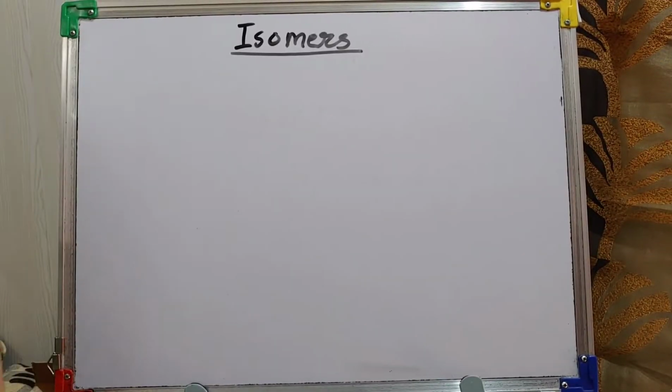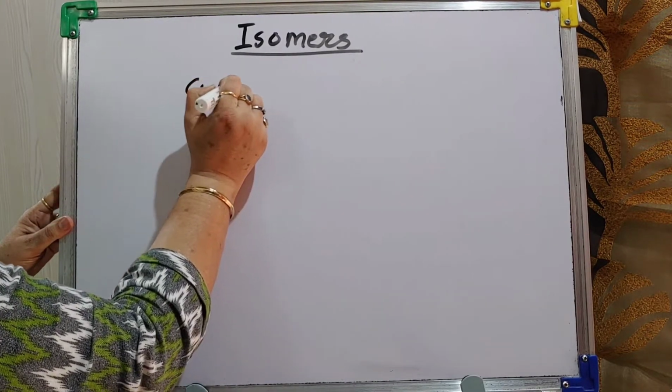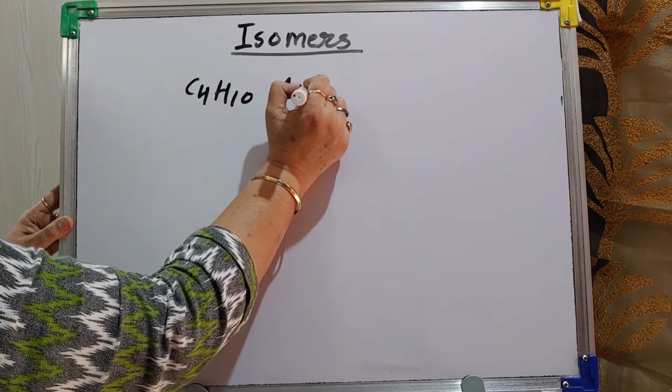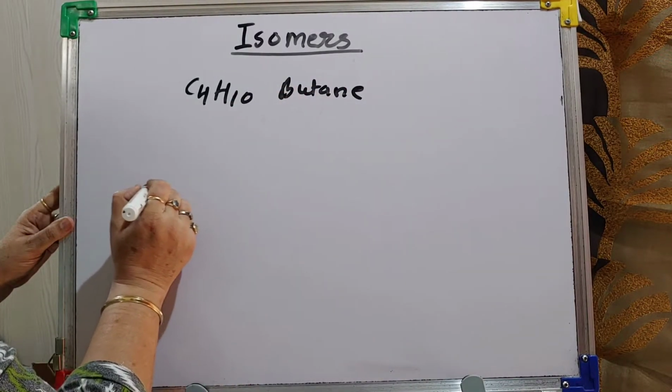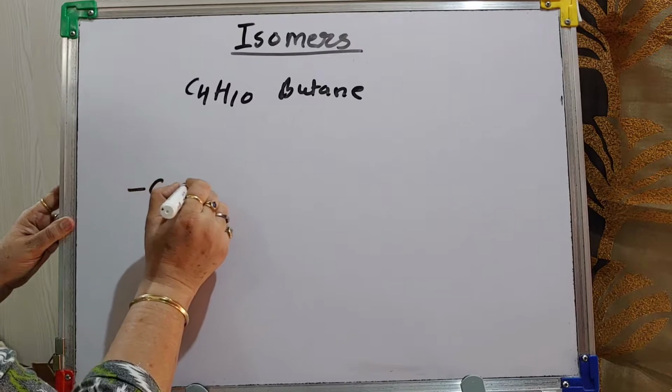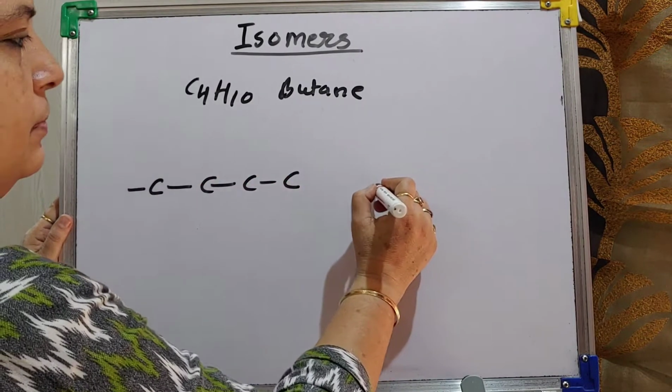Now students, listen. Isomers. What are isomers? You know, this is butane. I'll draw the structure of butane in two ways.